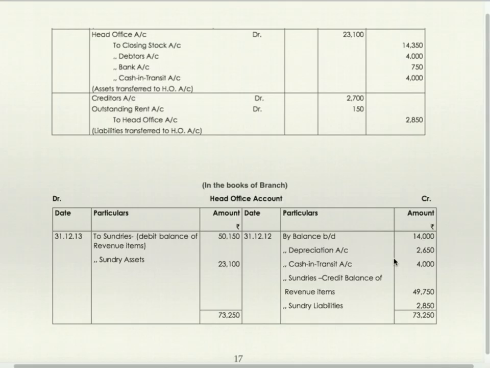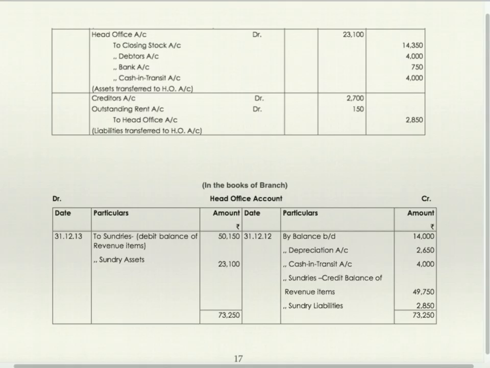First entry was depreciation to head office by depreciation, cash in transit to head office account by cash in transit. Then by sundries credit balance of revenue items. Everything has been transferred. Sundry liabilities 2,850, sundry debit balances of revenue items, and sundry assets 23,100.